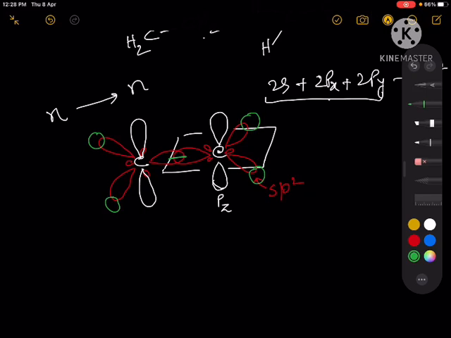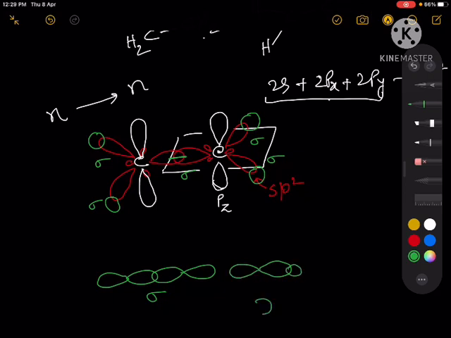These bonds are called sigma bonds. All these bonds are called sigma bonds. A sigma bond is a bond which is formed by the head-on overlap between two orbitals. If this kind of overlap occurs, this is called head-on overlap, and this is called a sigma bond. This can be formed between two p orbitals, one s and one p, like this, and between two s orbitals also. So all these are sigma bonds because they are formed by a head-on overlap, right?